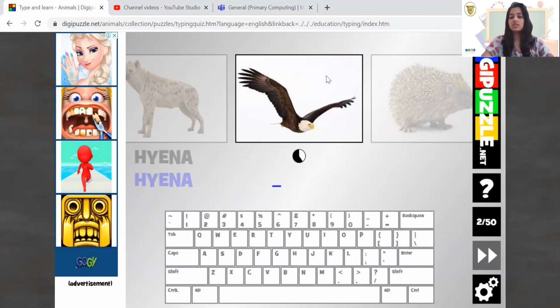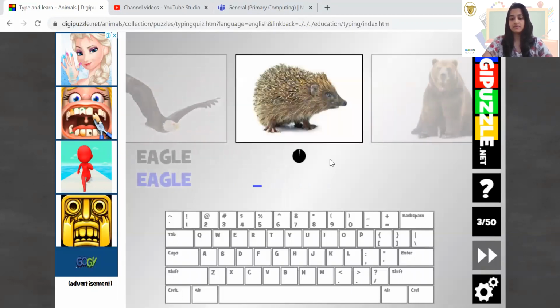Now, what is this animal? So if I don't know the animal's name, I'm going to wait for the timer to stop. And it's an eagle. So I'm going to type EAGLE. I get 3 points. Okay, oops, I don't know the name of the animal, so I'm going to wait for the timer to stop.